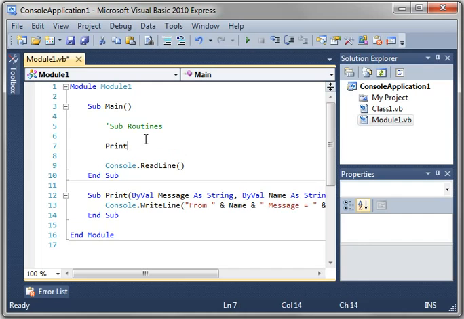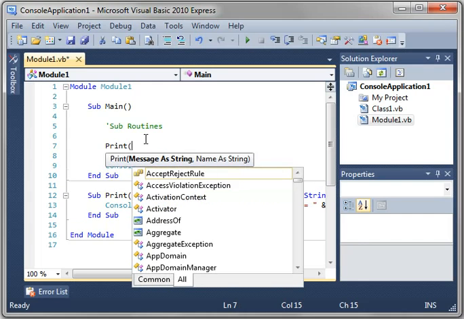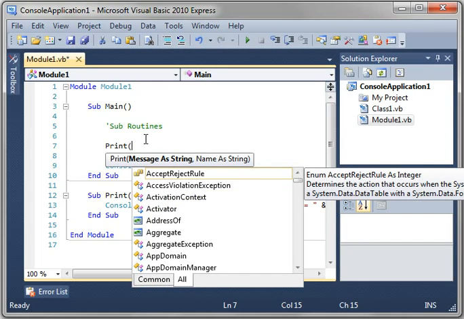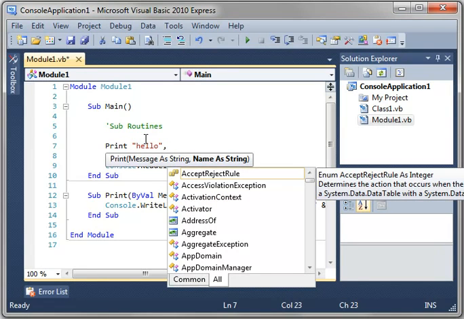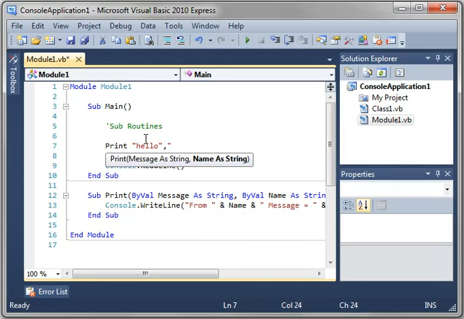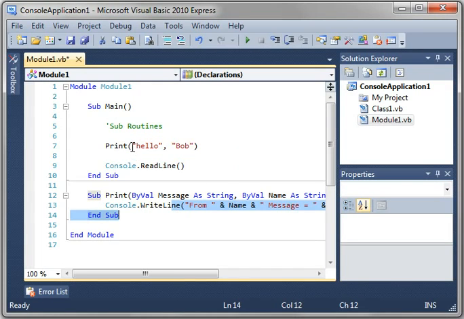Now how do you use a subroutine? Very simple. You say Print. Now you notice how I hit parentheses. You really don't need to do that in Visual Basic. You just say message, so we'll say hello. And then comma, we'll jump to your next parameter and we will say this is from Bob. Bob saying hello. You notice how it automatically adds that in.